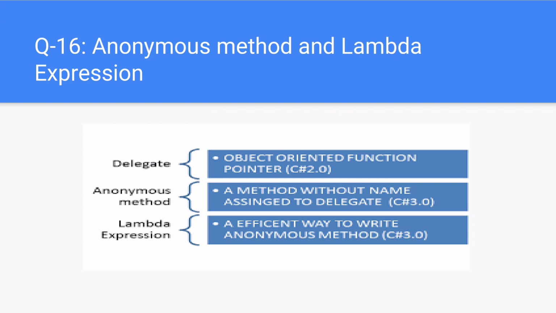This code assigns an anonymous method to the delegate. The anonymous method must not have a signature. The signature and return type are inferred from the delegate type. For example, if the delegate has 3 parameters and returns a double type, the anonymous method would also have the same signature. Lambda expressions are how anonymous functions are created.